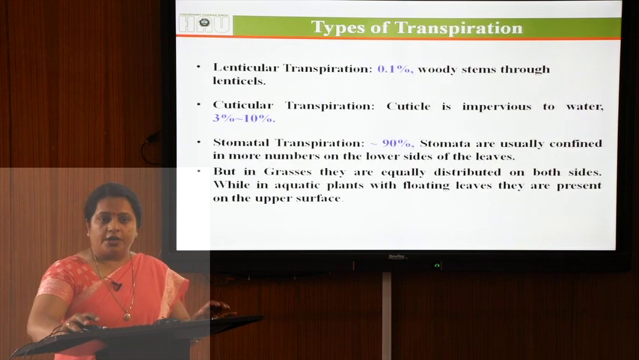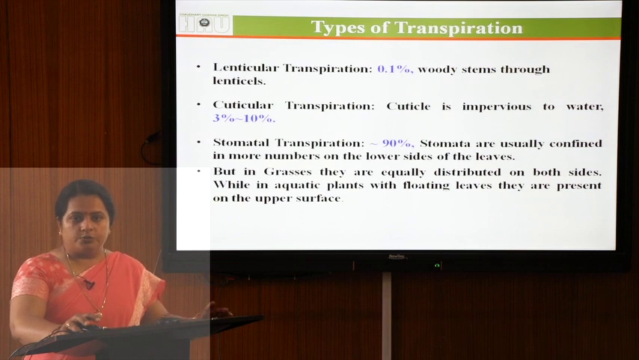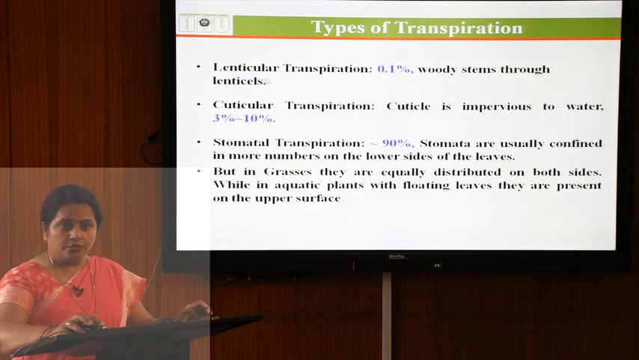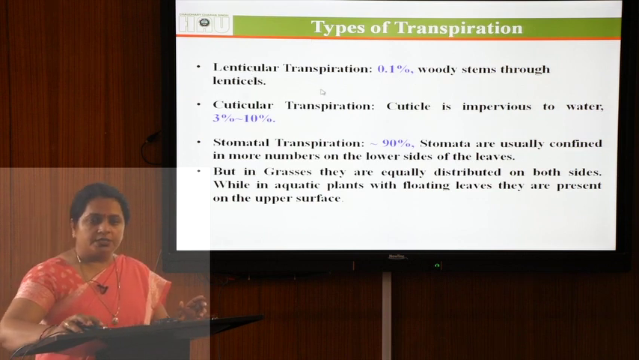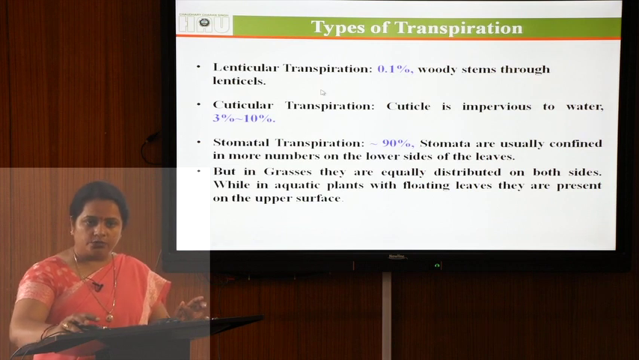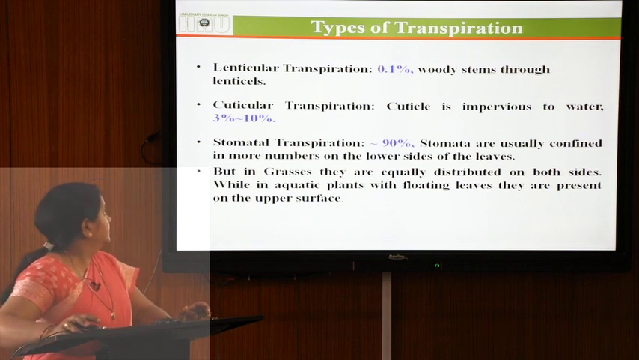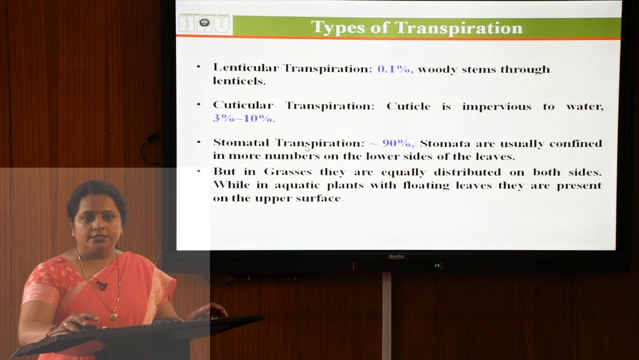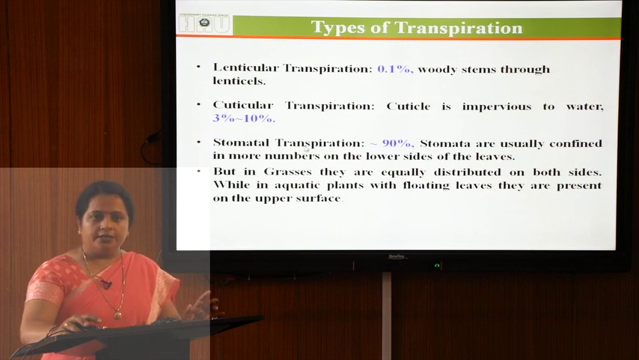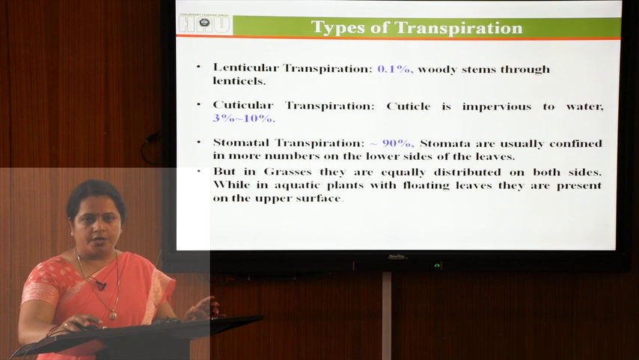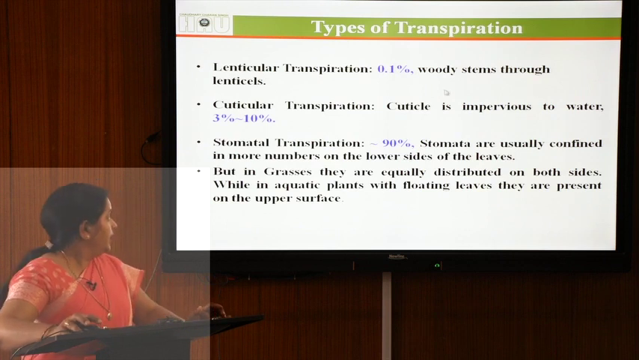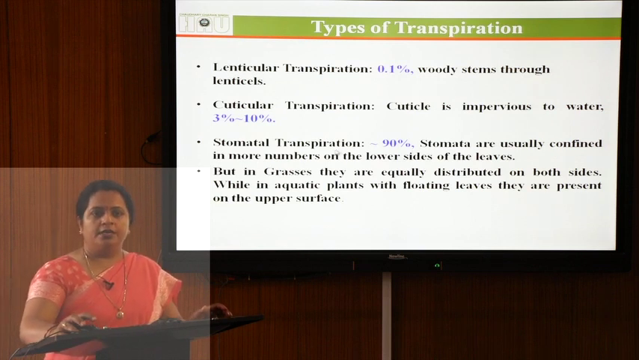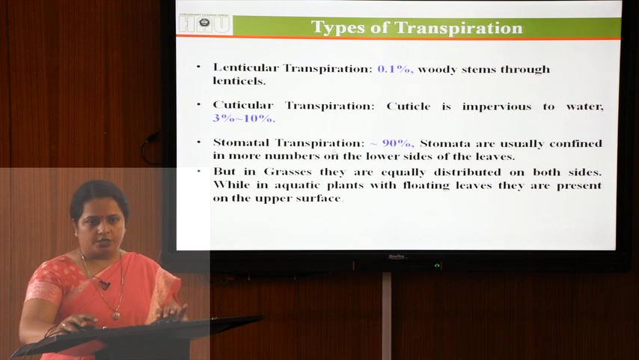Then come to the types of transpiration. How many types of transpiration occur? There are three types. First one is lenticular transpiration, through which only 0.1% of the water is transpired through the woody parts of the plants, or the lenticels. Next one is cuticular transpiration. As you all know, the cuticle is impervious to water. After that, 3 to 10% of the water gets transpired through cuticular transpiration, and the rest, approximately 95% of the water, gets transpired through stomatal transpiration.